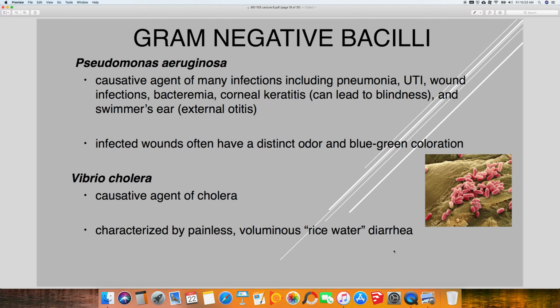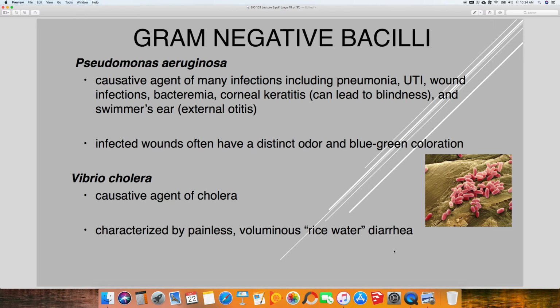Okay, Pseudomonas aeruginosa. A lot of infections here can cause anything from UTIs to pneumonia to skin infections. But the big ones here, corneokeratitis, which is an eye infection, swimmer's ear, which is external otitis, and also burn wound infections. Those are kind of important Pseudomonas type infections.